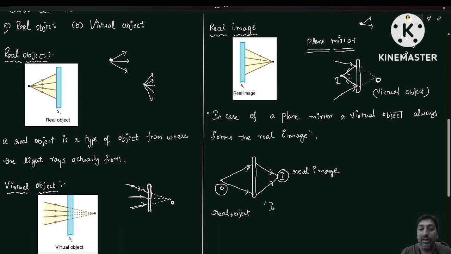So here I can write down: in case of an optical instrument like lenses, a real object always forms the virtual image, sorry, a real object always forms the real image.